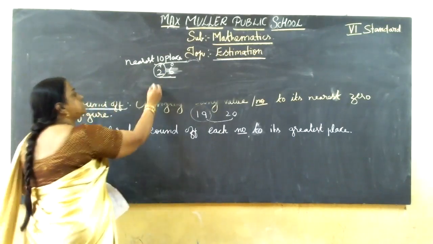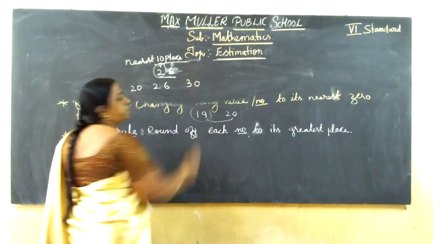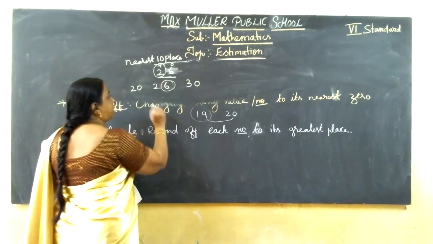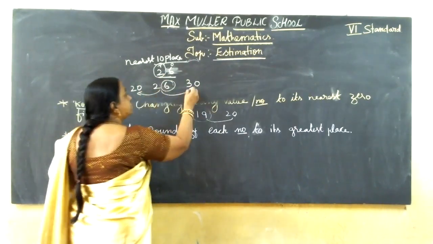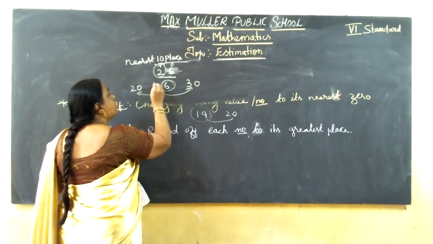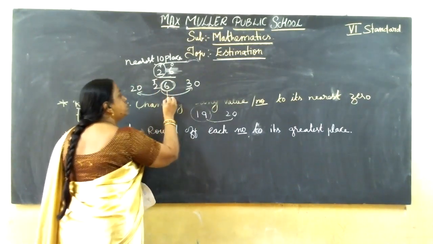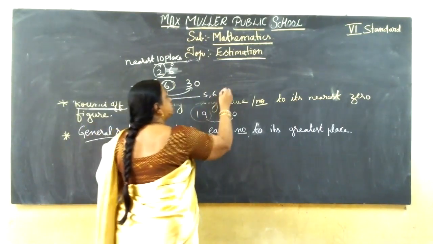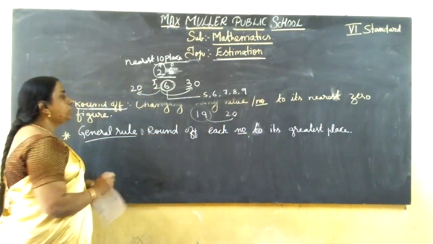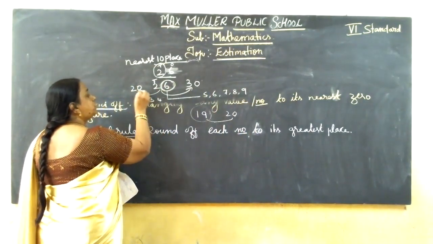26 comes in between, if you go, 20 or 30. Yes or no? If you want to make it 0 in this place, you should go for 20 or 30. So here you should see the next number. We are going to round off tens place, so you see the ones place. In ones place, if it is 5, 6, 7, 8, 9, you should take 30. If in ones place it is 4, 3, 2, 1, we should take 20.